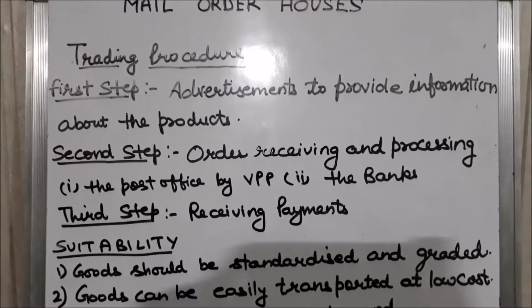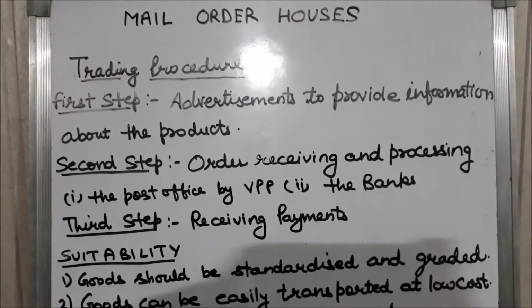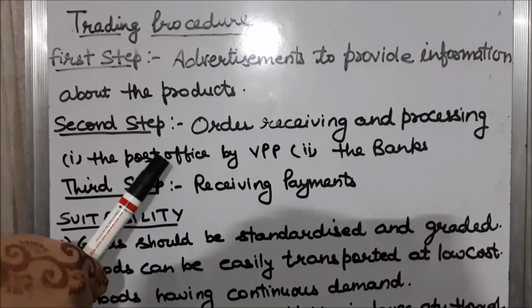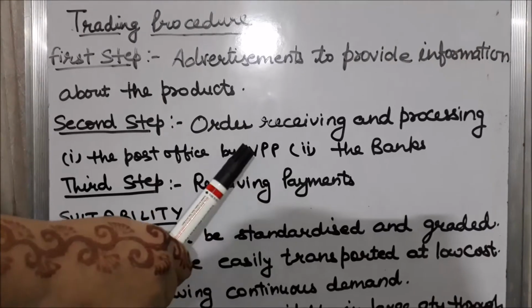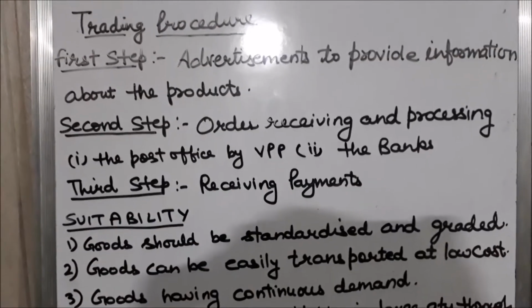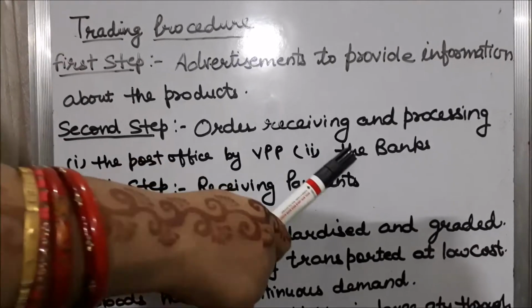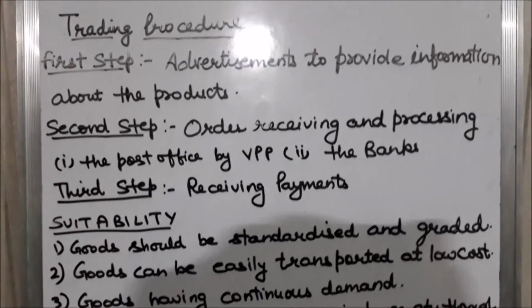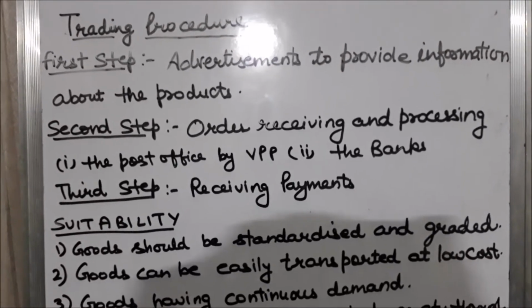There are two methods here to send the goods to the customer. First is the post office. Through post office by VPP, value payable post, goods can be sent to the customer, or through banks. So by any one method, goods can be delivered to the customer.